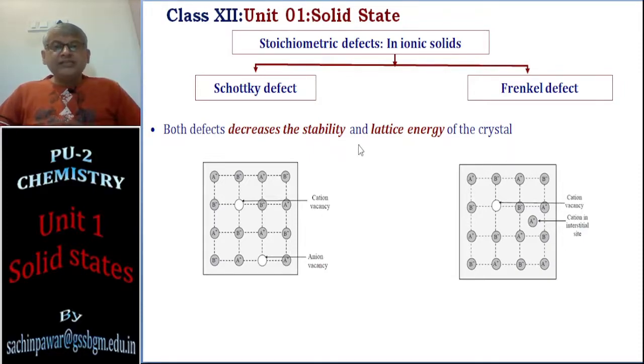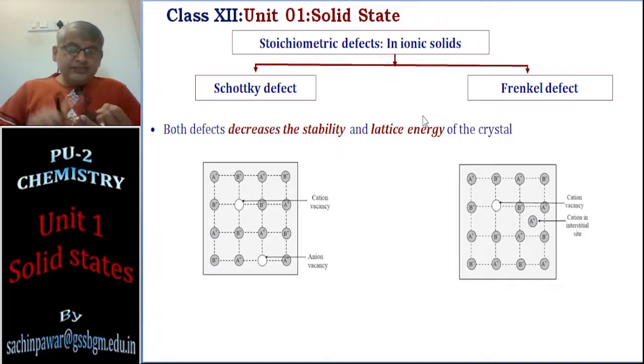So lattice energy and stability of the crystal will decrease because of these two defects. Schottky defect will change the density. Frenkel defect does not change density. Schottky defect and Frenkel defect both will decrease stability and also decrease the lattice energy.